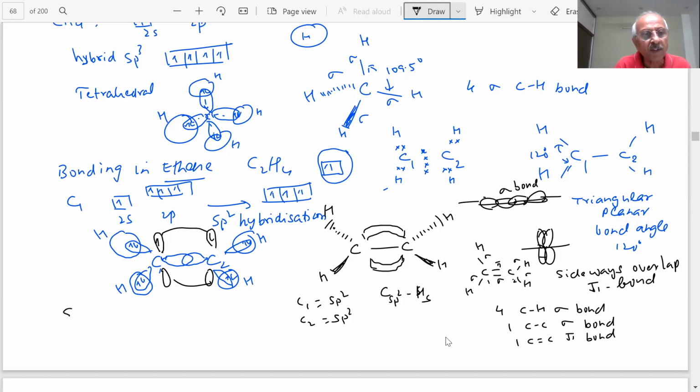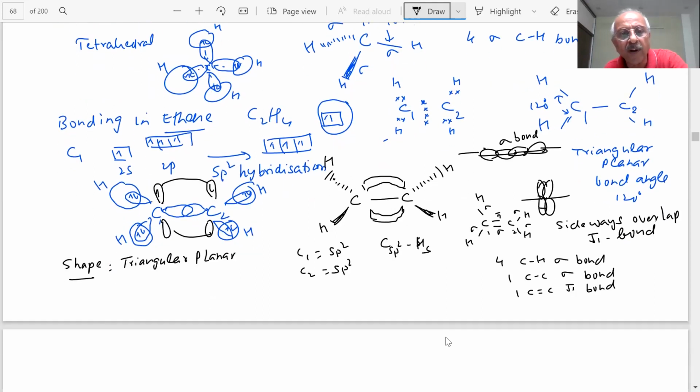What is the shape of that, student? Triangular planar. And what is the bond angle? What is the bond angle, students? Tell me, what is this bond angle which we have shown? This bond angle, you know how much? It is 120 degree. Each 120 degree.